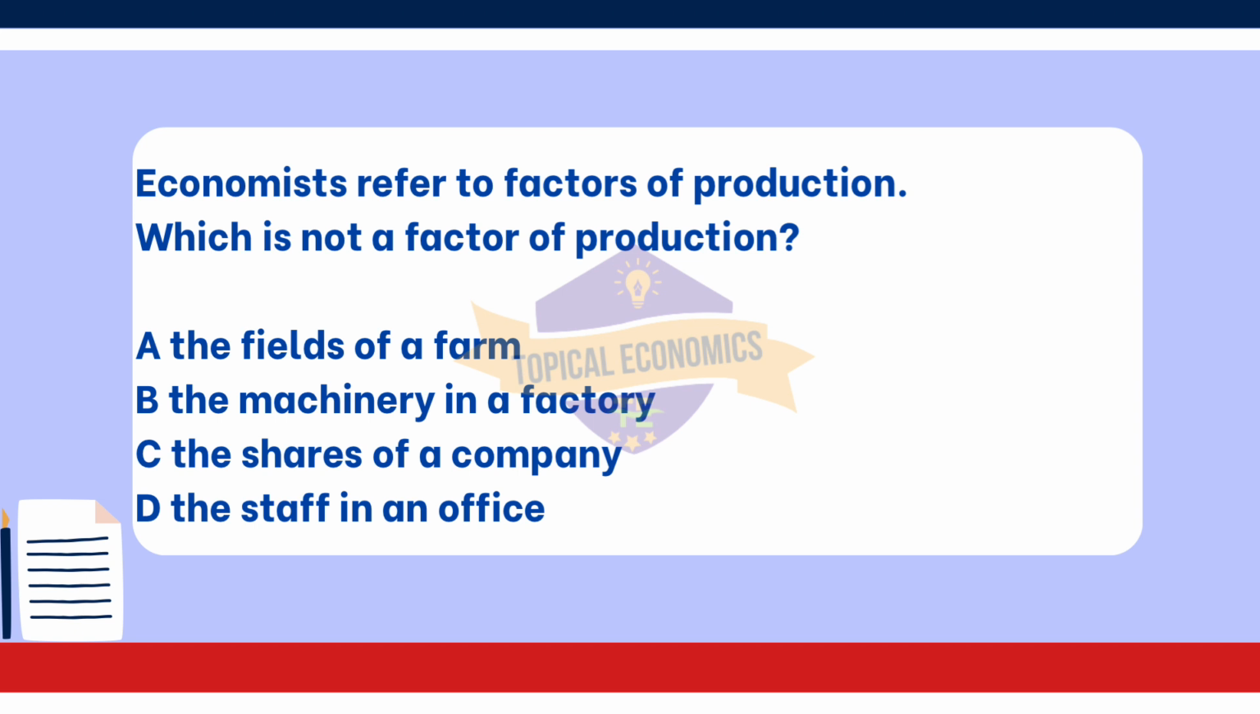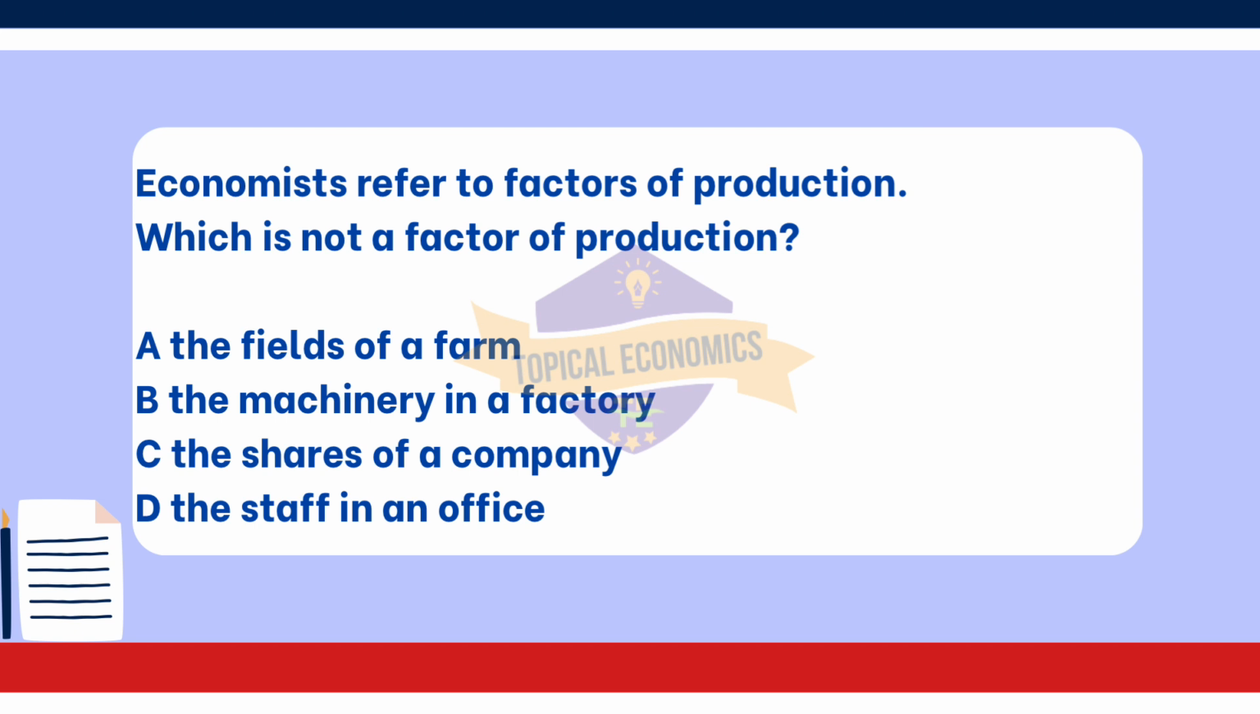Option A. The fields of a farm. Asterisk, this is a factor of production classified as land. It refers to the natural resources used in agricultural production. Option B. The machinery in a factory. Asterisk, this is classified as capital. Machinery is a physical asset that aids in the production process and is essential for manufacturing goods.